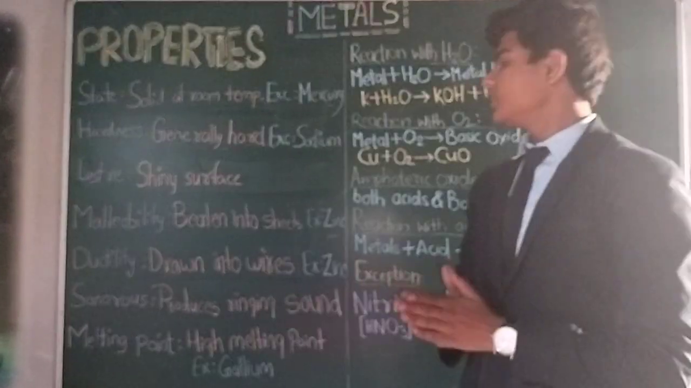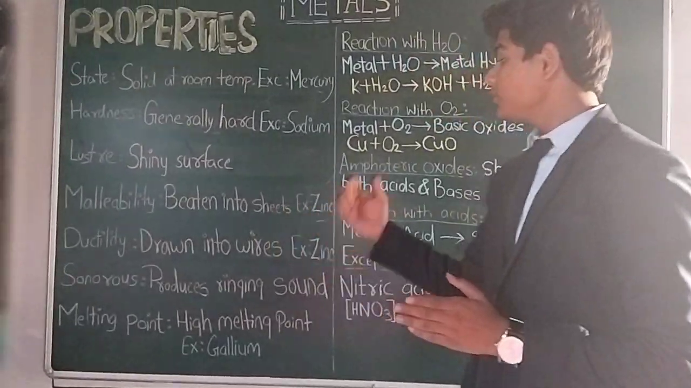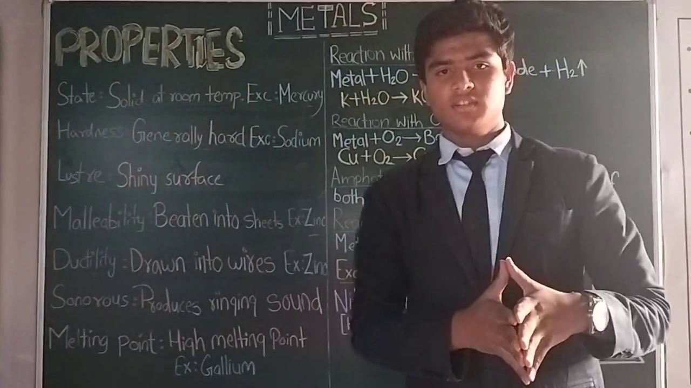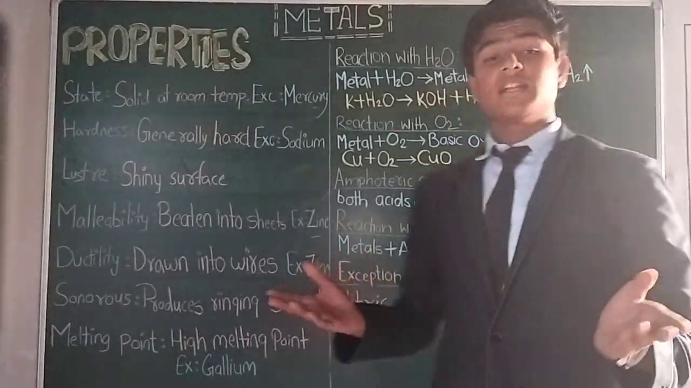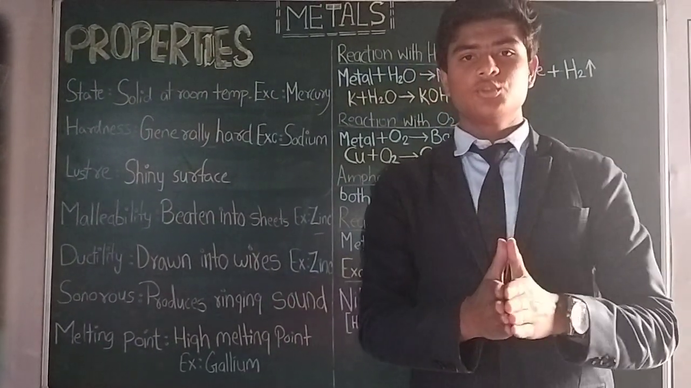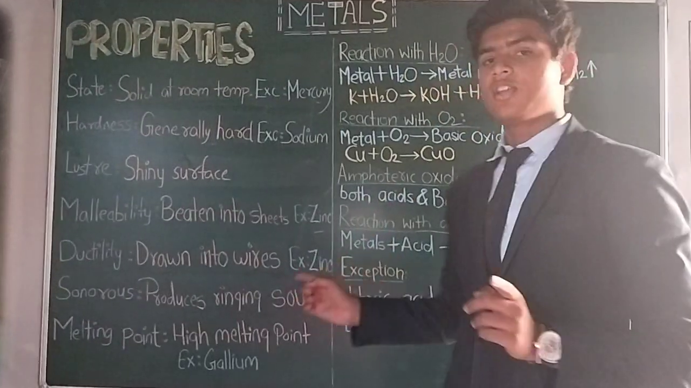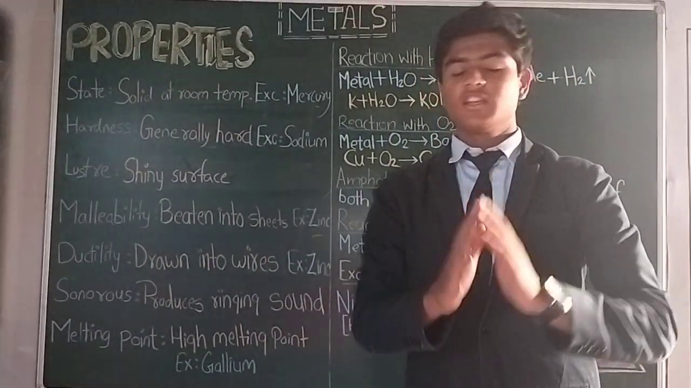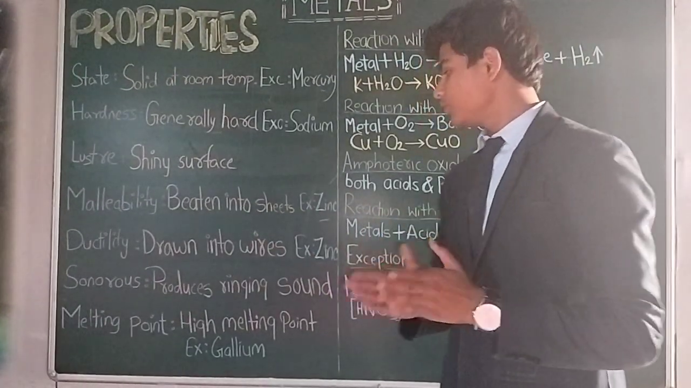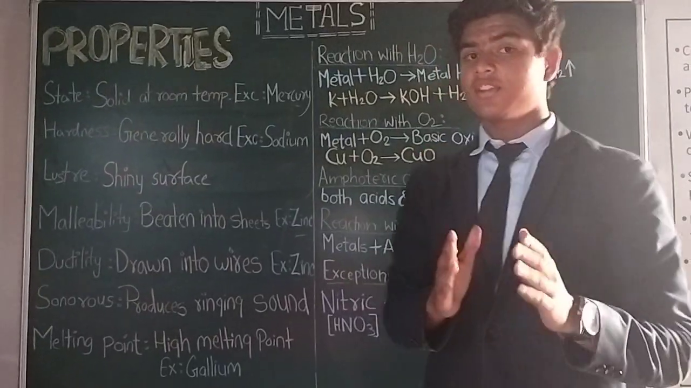Next property of metals is ductility. Ductility is the property of metals through which they can be drawn into wires. We use wires at our homes for electricity, for power. Metals like copper, silver and gold are the metals which we use to make wires. But here is also an exception. The exception is zinc again, because zinc is brittle so it cannot be converted into wires. Next property of metals is sonorous. Sonorous is the property of metals due to which they produce a ringing sound.